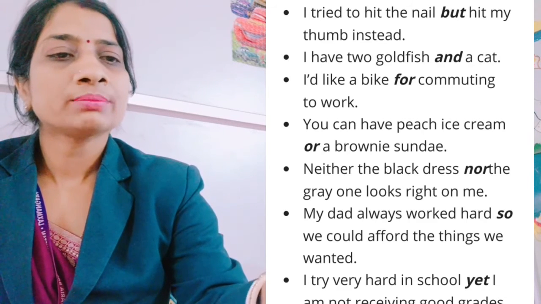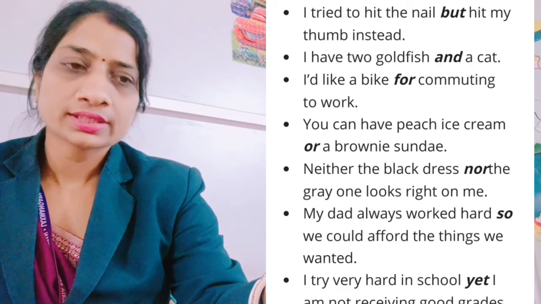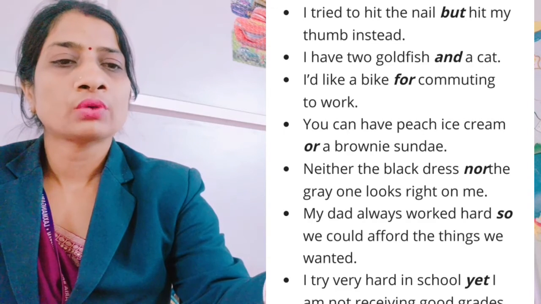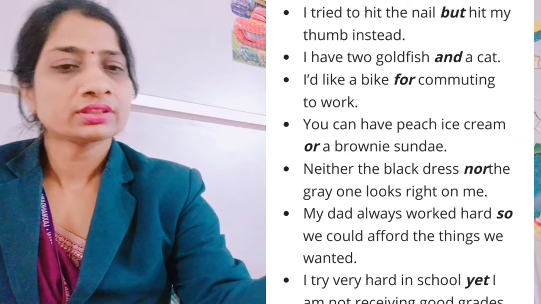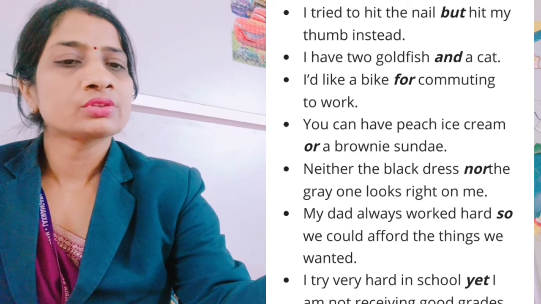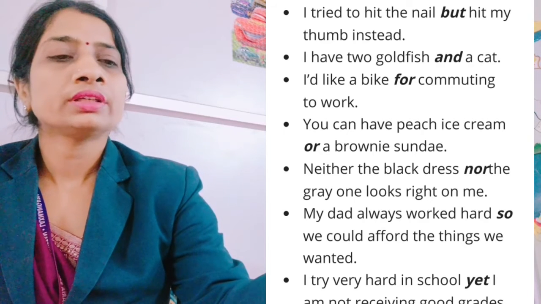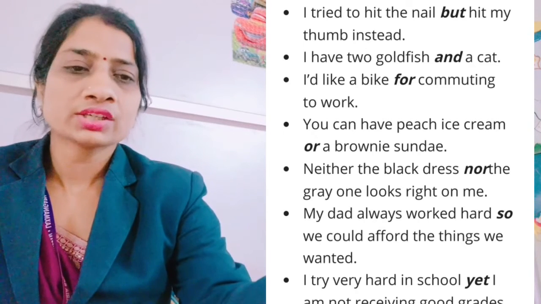I like a bike for commuting to work. So here the word for is a conjunction. You can have peach ice cream or brownie sundae. Again the word or is a conjunction. Neither the black dress nor the grey one looks right on me. So here neither and nor, both of these words are conjunctions.